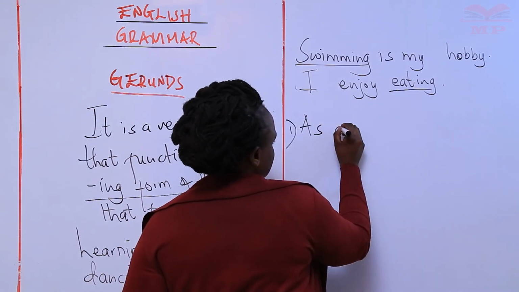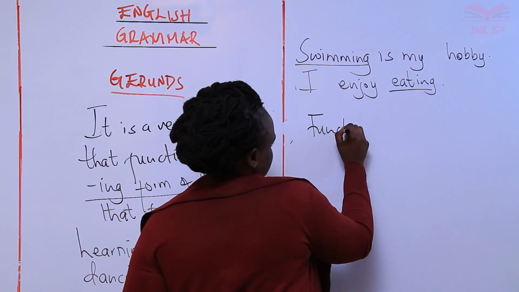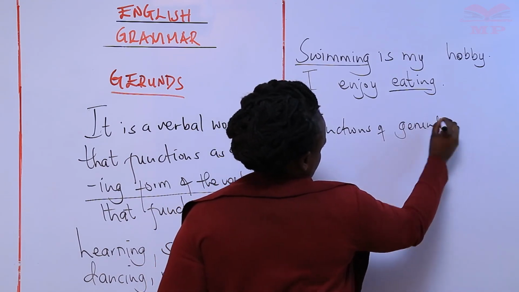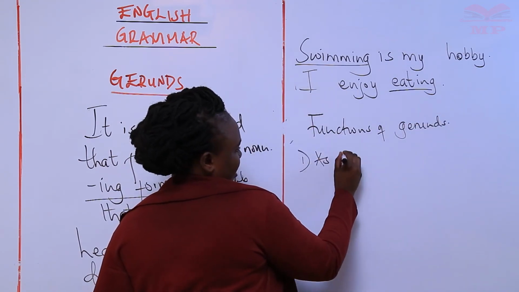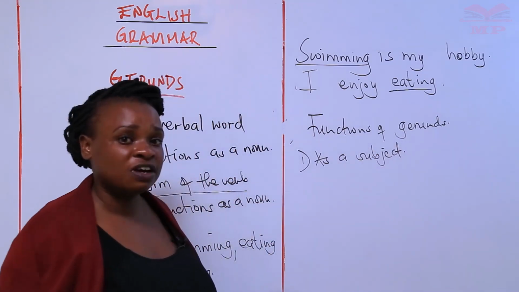Let me just give a small subtopic, functions of gerunds. Number one, as a subject. Remember, subjects are performers of actions.